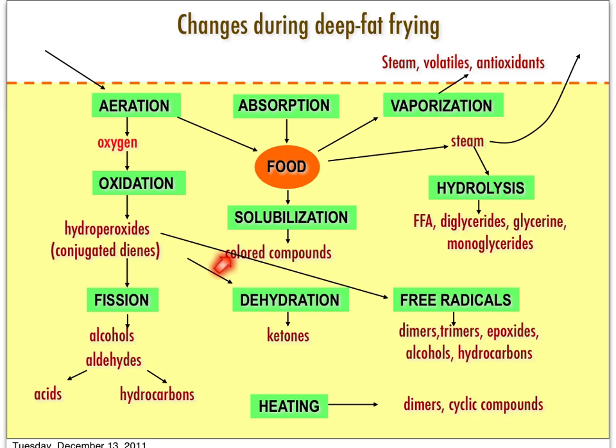Colored compounds also will be formed during frying due to reactions such as non-enzymatic browning and also the Maillard reaction, due to the presence of protein components and reducing sugar in the food, which produce the brown compounds and give color to the food. At the same time, other components in the food might be solubilized into the oil, and perhaps some of them are absorbed on the food surface itself.